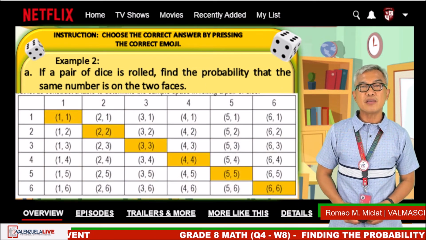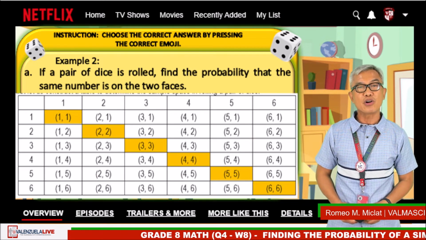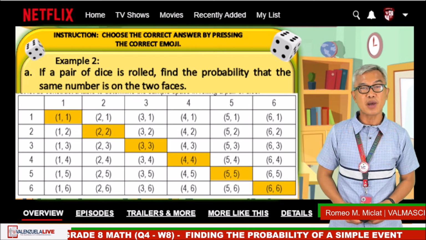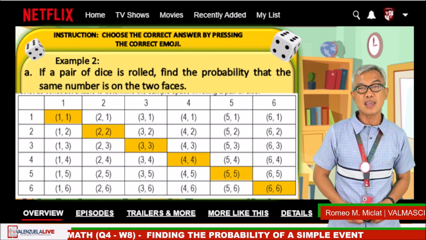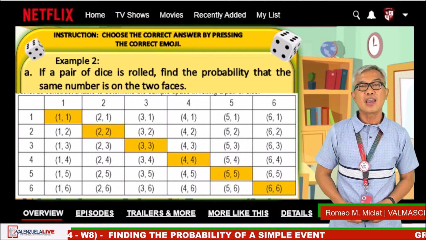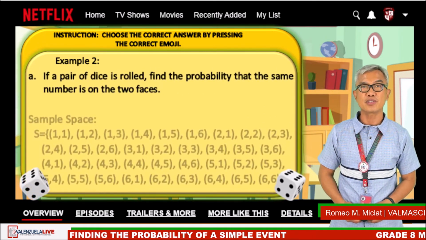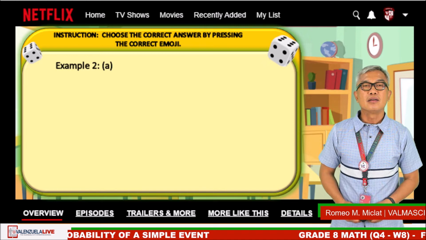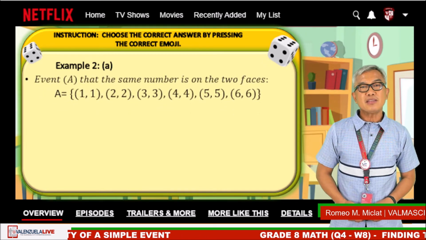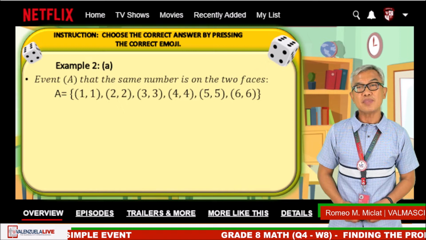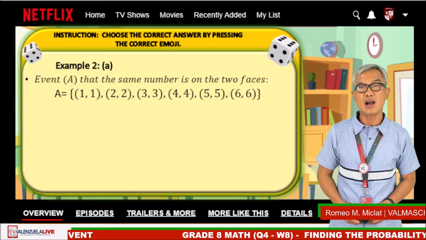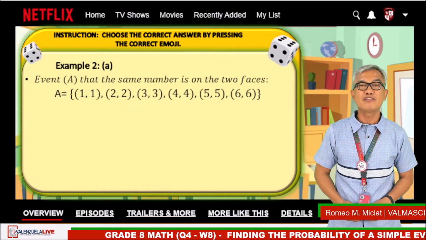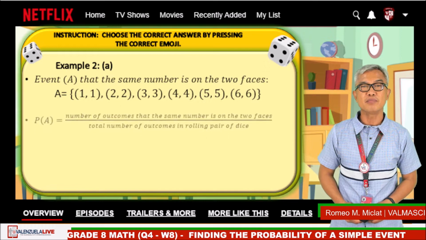First, let us construct a table to determine the sample space in rolling a pair of dice. In here, the shaded part shows the elements where the same number is on the two faces. And here is the set of the sample space. The elements of event A, where the same number is on the two faces, are 1,1, 2,2, 3,3, 4,4, 5,5, and 6,6.